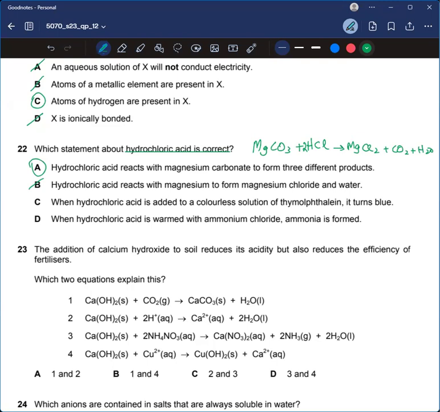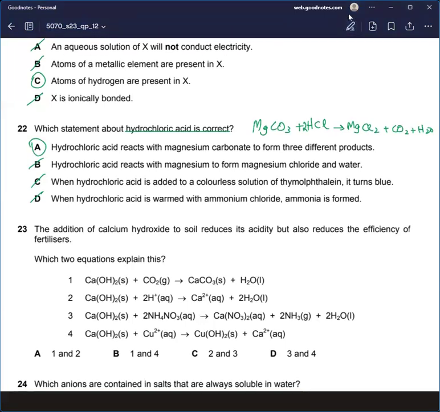No, it stays colorless. For D, when hydrochloric acid is warmed with ammonium chloride, ammonia is formed. No. All right, let's move towards the next question.